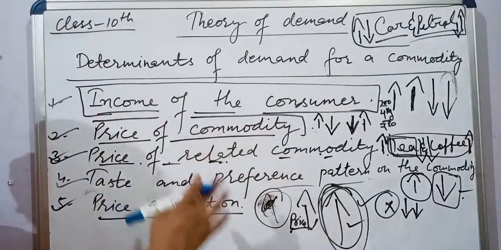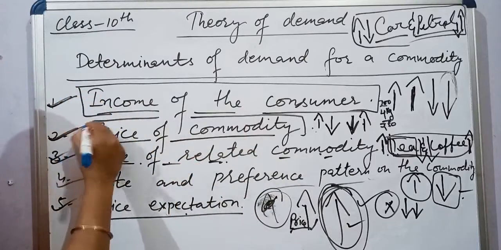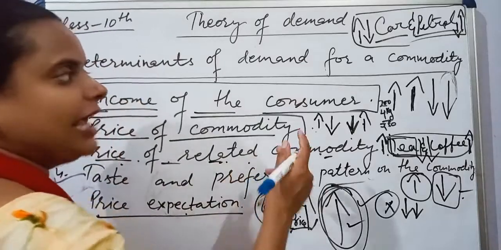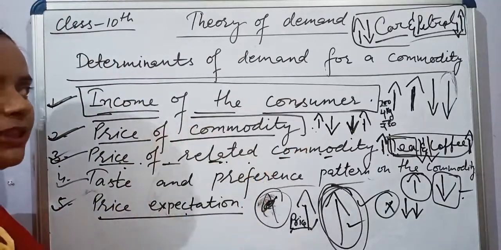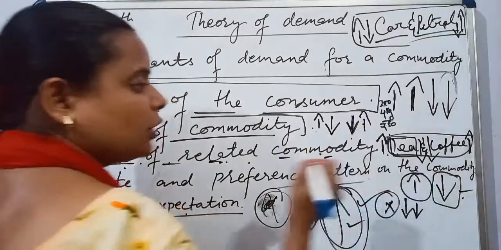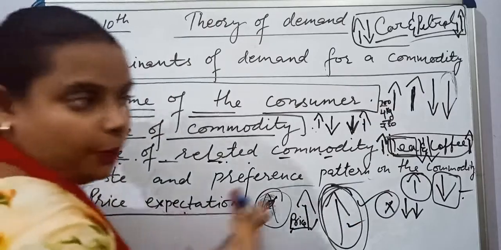Now again we are revising all the points. First, income of the consumer. Second, price of a commodity. Third, price of related commodity, in which we studied two things, substitute and complementary goods. Next, taste and preference pattern on the commodity. And last, the price expectation. I hope you have understood.